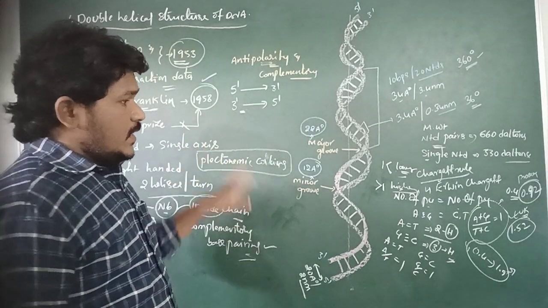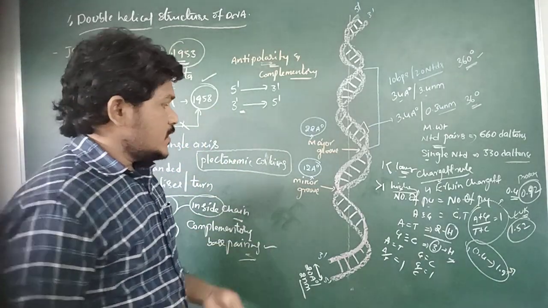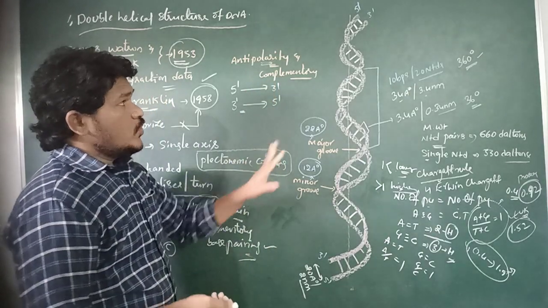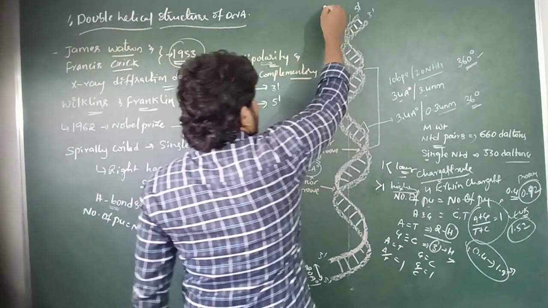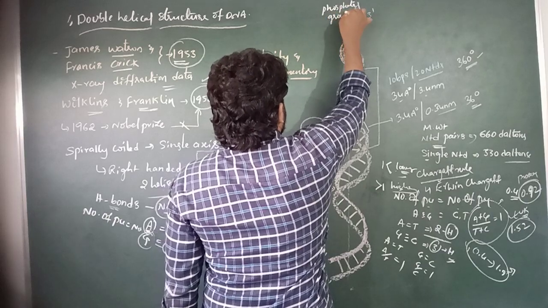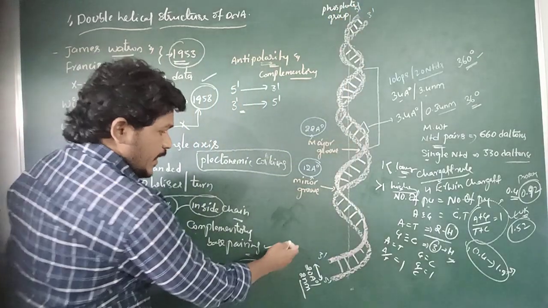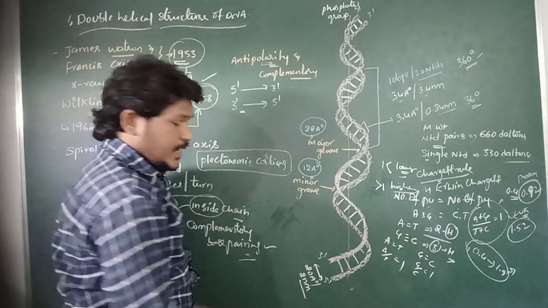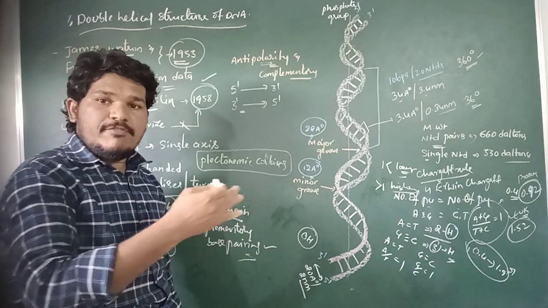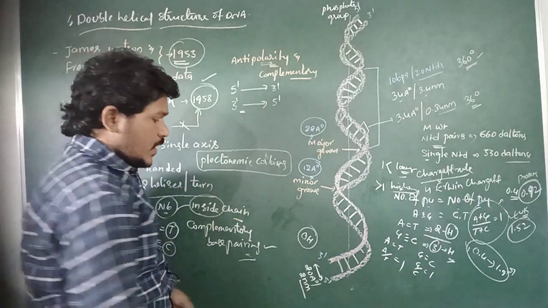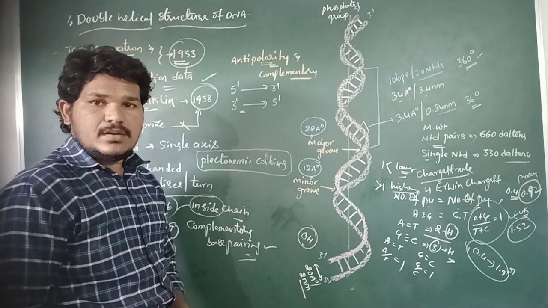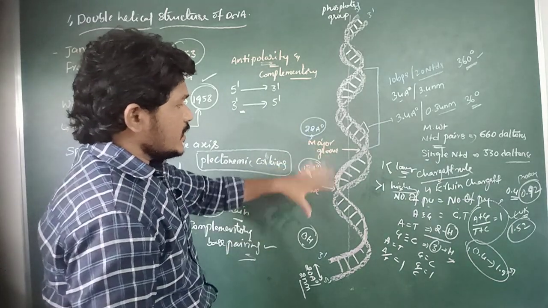And then one more point which is related to the DNA: the 5' end of the polynucleotide chain has a phosphate group, right? And the 3' end of the polynucleotide chain has a hydroxyl group. Phosphate group is present at the 5' end, and hydroxyl group is present at the 3' end of the polynucleotide chain, right? This is the physical structure of DNA.